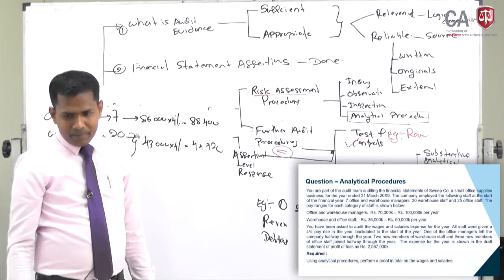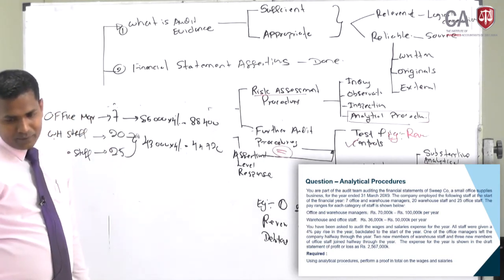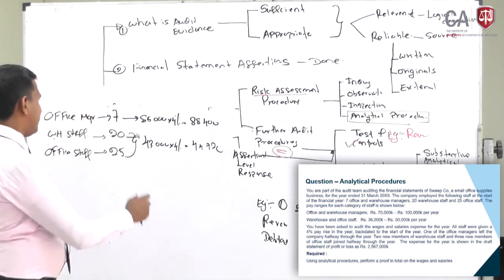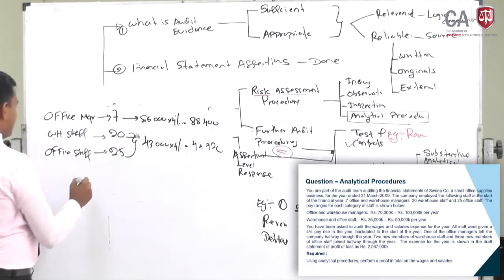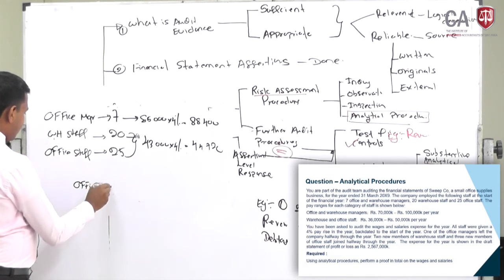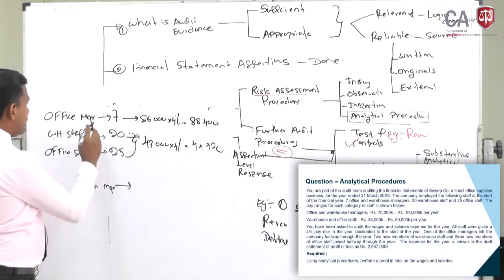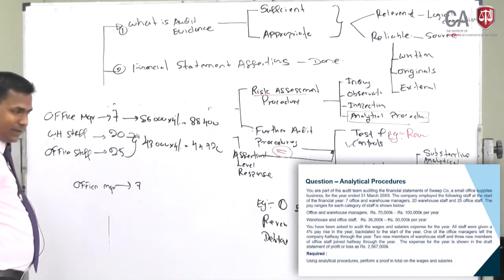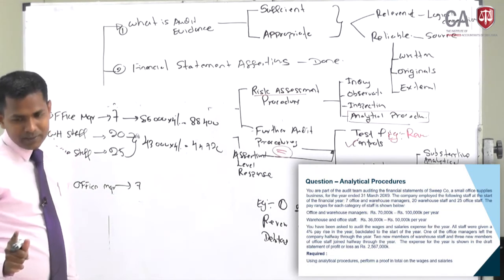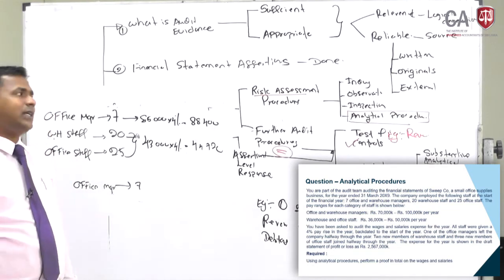Then it says one of the office managers left the company halfway through the year.